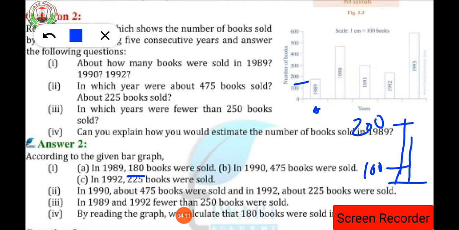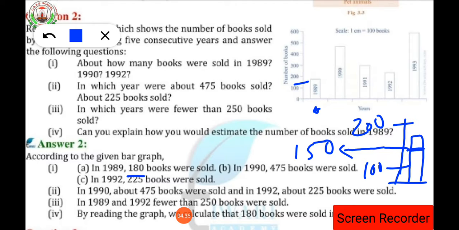The center part of 100 and 200 will be marked as 150. We can see that the bar is slightly above the center. That means it is considered as 180. That's why we can say that in the year 1989, 180 books were sold.